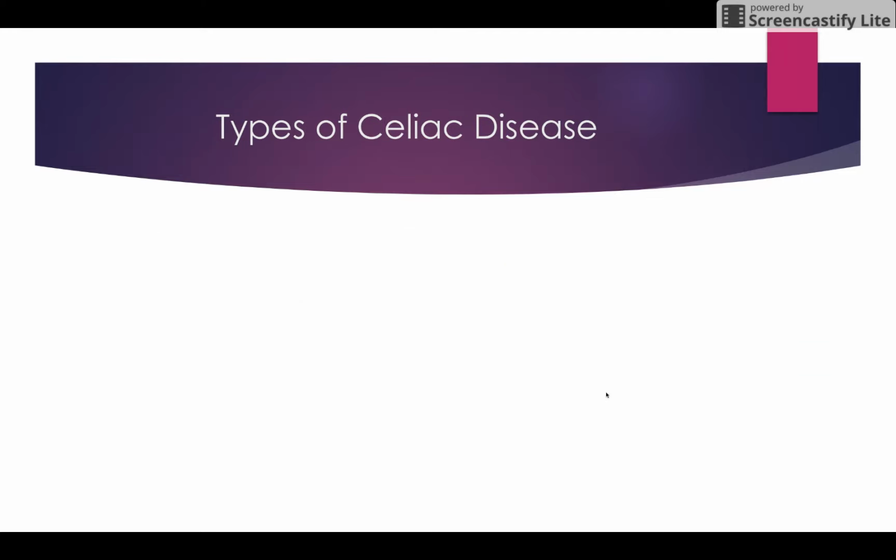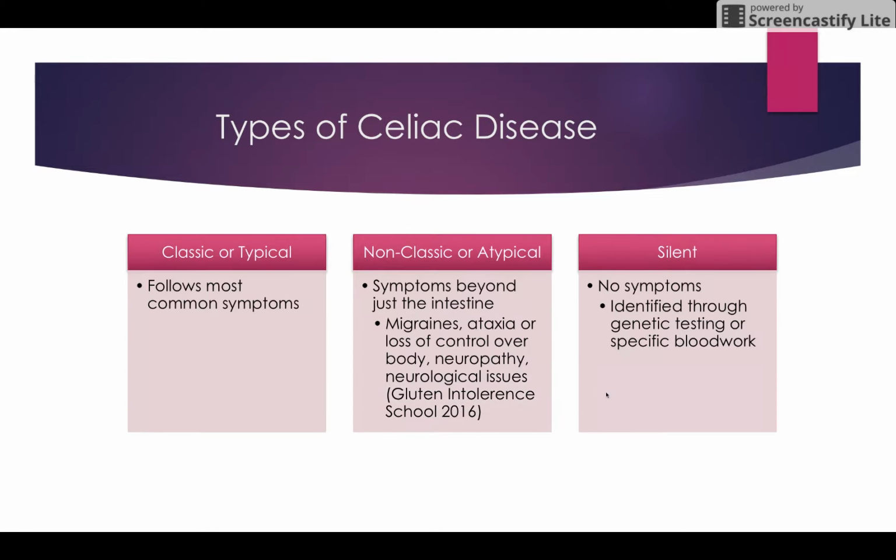Types of celiac disease. Classic celiac disease produces the most common symptoms like gas, bloating, and constipation. A thorough symptom list for children and adults can be found in the next slide. Non-classic celiac means the disease does not present itself through normal symptoms and can affect the body extra-intestinally. According to the gluten intolerance school, these symptoms may manifest through migraines, ataxia, neuropathy, and overall neurologically.